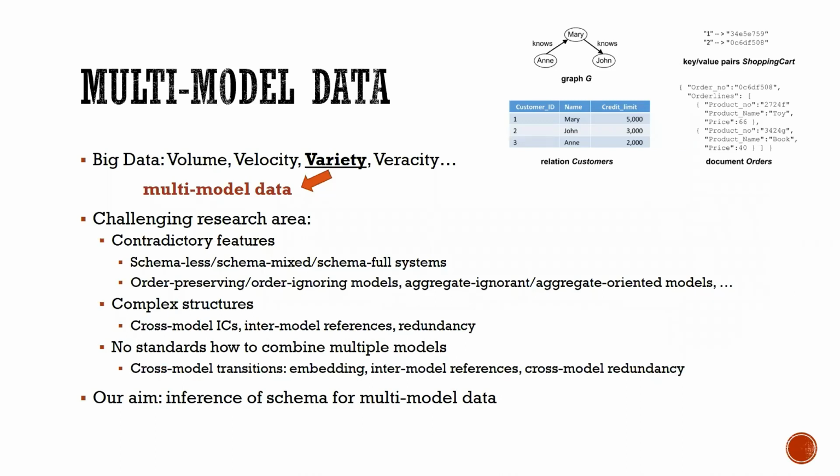The context of multimodal data is much more complex than when we work only with relational or with graph data, because the combined models have contradictory features, and the resulting structures are much more complex. We have cross-model integrity constraints, we have intermodal references, etc. And what is worse, there are no standards how to combine multiple models. Our aim is to infer a schema for multimodal data, so to create a unifying description of the structure of the data, which can then be used for various purposes.